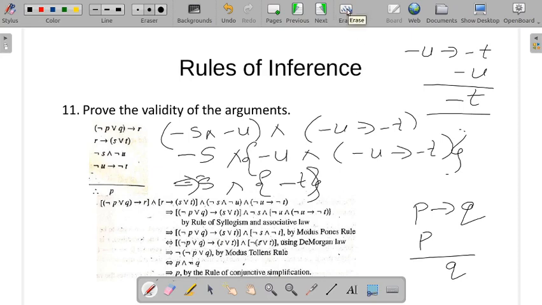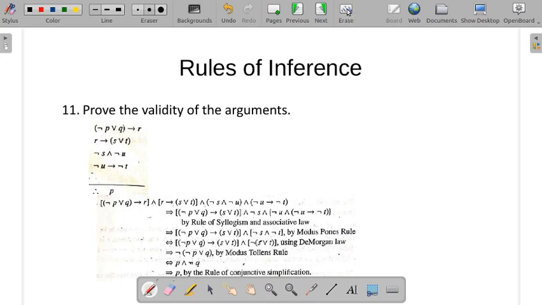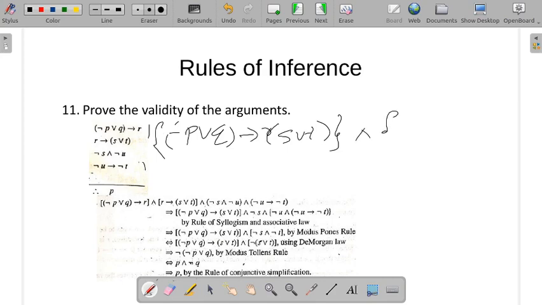So what did we arrive at now? These two we did separately: negation (P or Q) conditional (S or T), and S and negation T. This is what we arrived at.